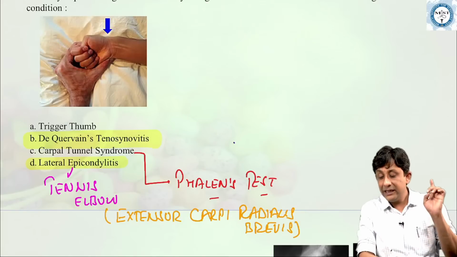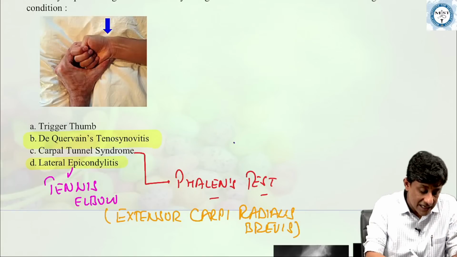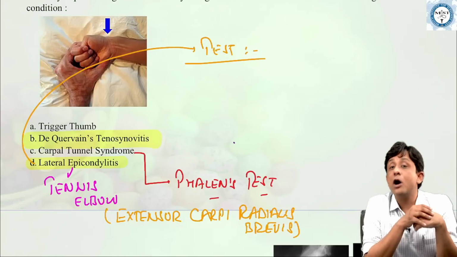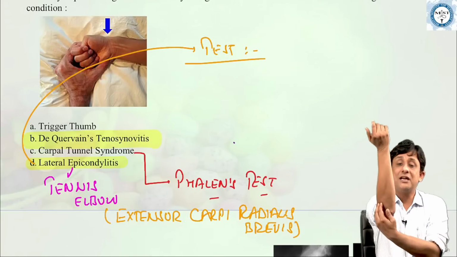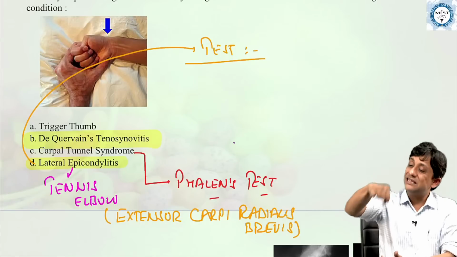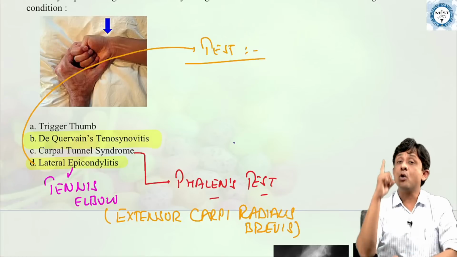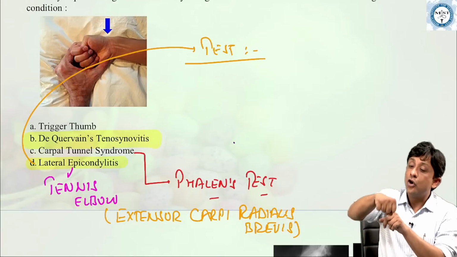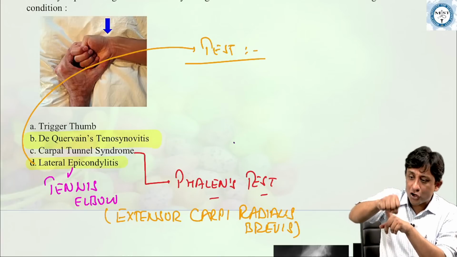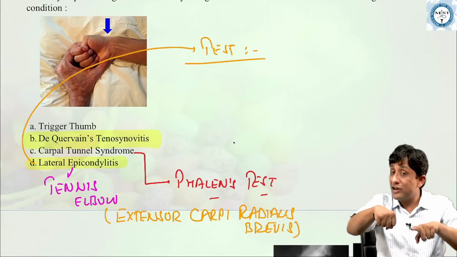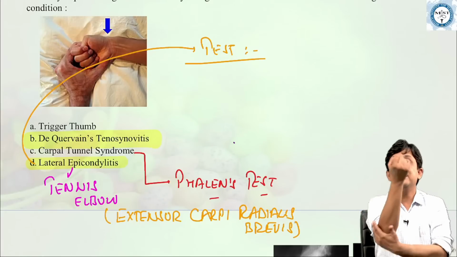And anyone who can tell me now, what is the clinical test of choice for tennis elbow? How do you diagnose tennis elbow? A patient comes to me and says, Doctor Sahab, I am having so much pain around the lateral epicondyle region. Knowing that lateral epicondyle is an area of common extensor origin, I will ask the patient to do active dorsiflexion, forceful wrist extension against resistance, and this causes an increase in pain.